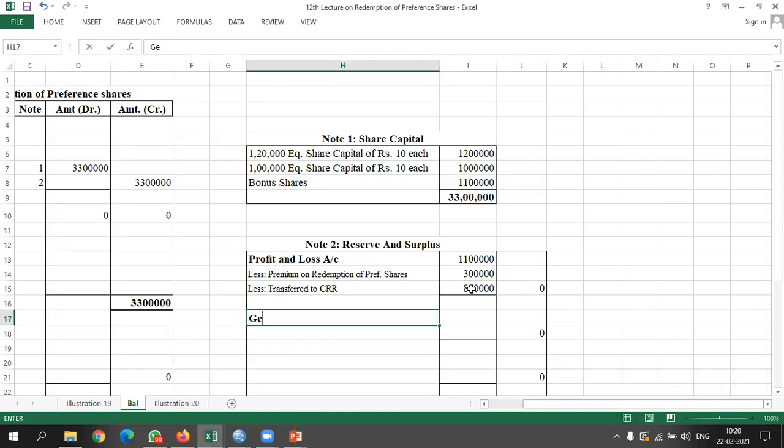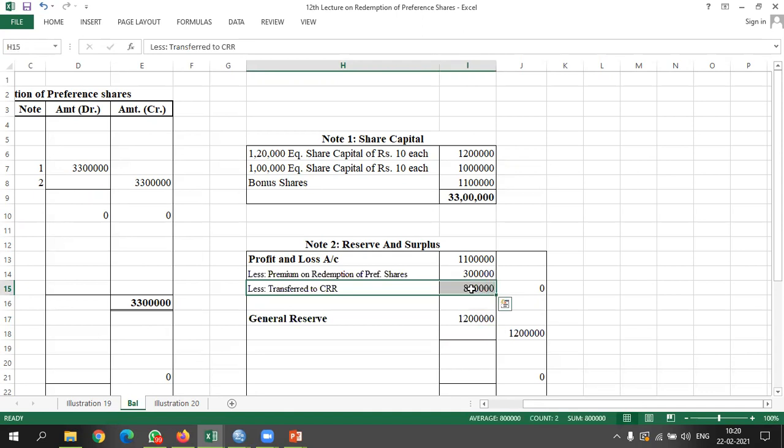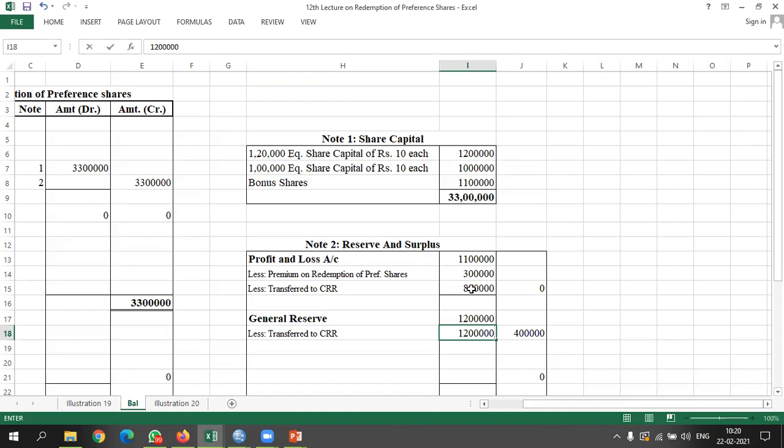Similarly, talking about general reserve, we used to have 12 lakh rupees opening balance, and we have paid amount for transfer to CRR. How much? 12 lakh rupees. So here we don't have any balance.